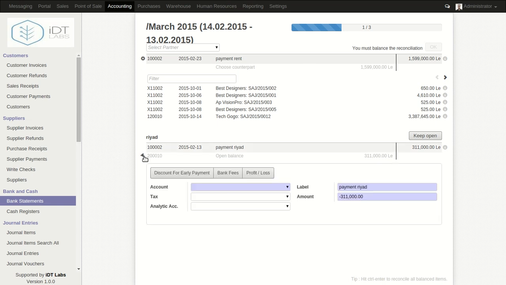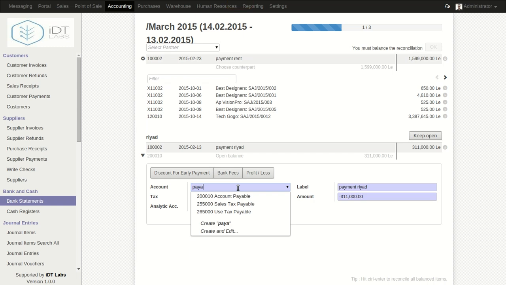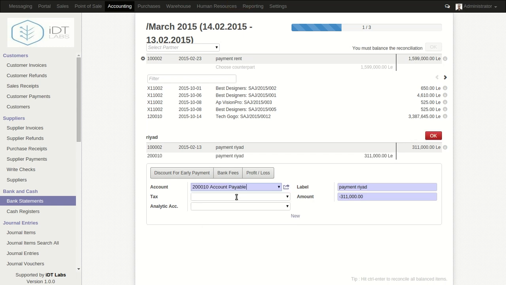And then we can also reconcile these two that are remaining. Okay, so again we select here, and in this case we're gonna say account payable, since we're actually making payment to Riyadh. So here we can say make payment for keyboard, something like this.